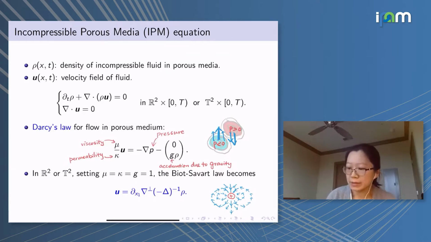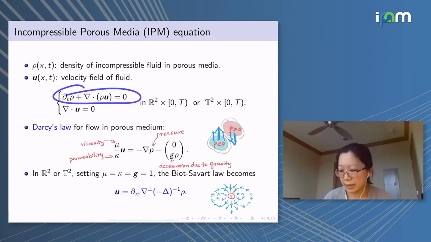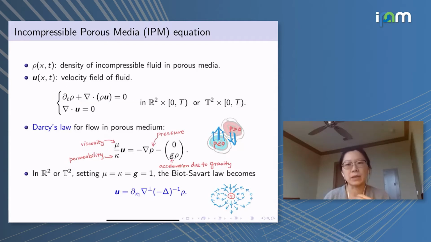Let's say that we are having some density of incompressible fluid in porous media. So let's just think about sand, for example. Throughout the talk, I'm going to set up the domain. So the problem is set up in 2D, either in R2 or the two-dimensional torus T2. Let's say that the fluid in the sand is incompressible, and let's denote the velocity field by u of x,t. So then we know that the evolution of the density is given by just this transport equation, and due to the incompressibility, u has to be divergence free.